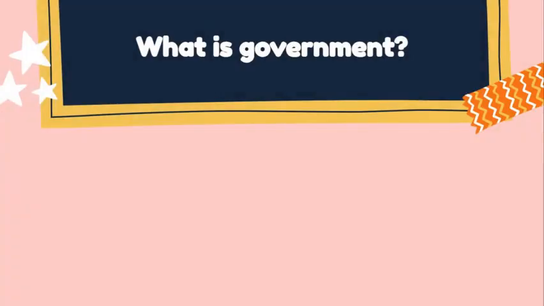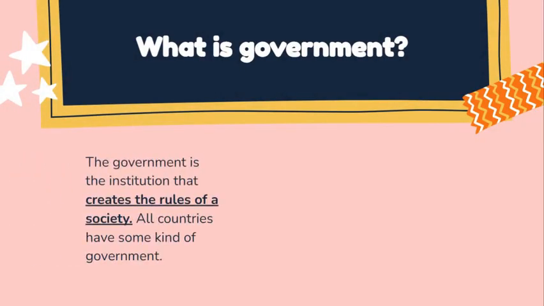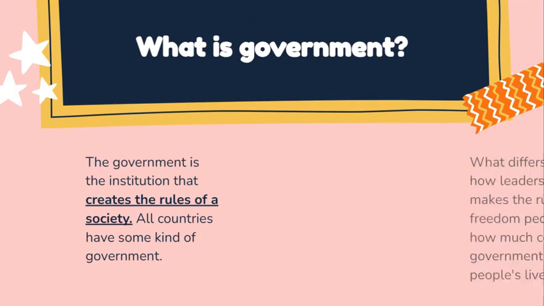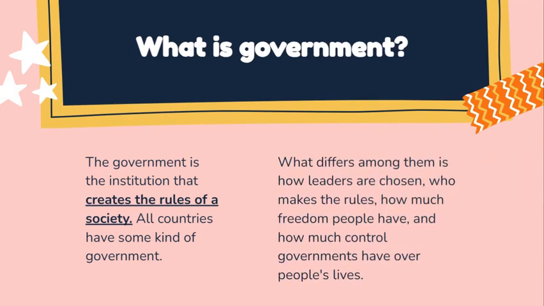So, what is government? The government is the institution that creates the rules for a society. All countries have some kind of governments. What differs among them is how leaders are chosen, who makes these rules, how much freedom people have, and how much control the government has over people's lives. So, as we go through the different types of governments, some of them will have more control over the citizens' lives than others.